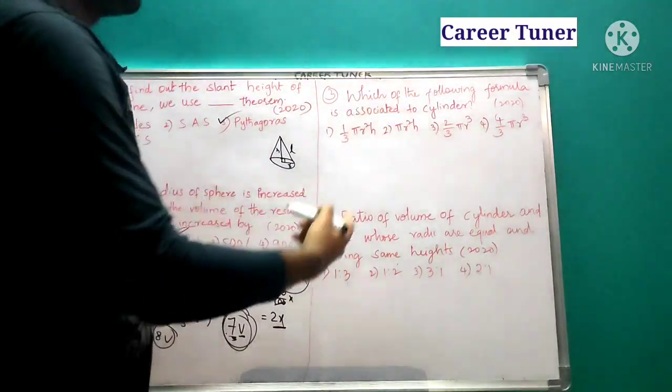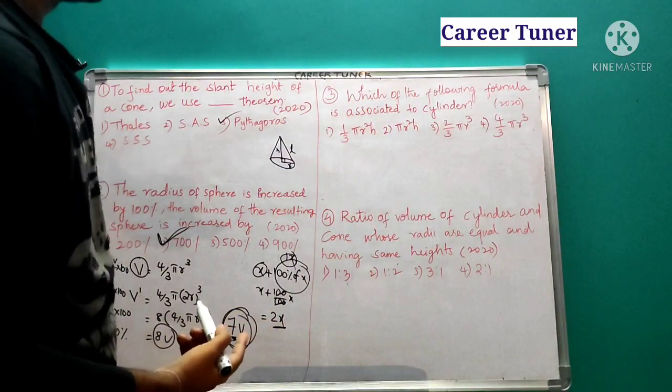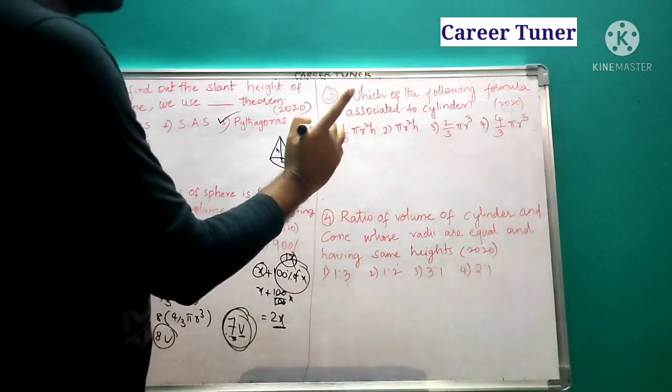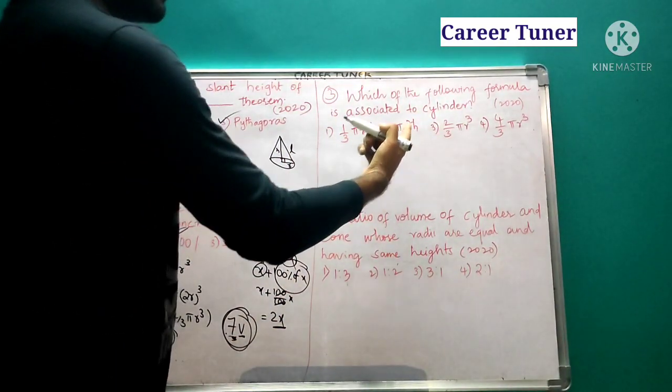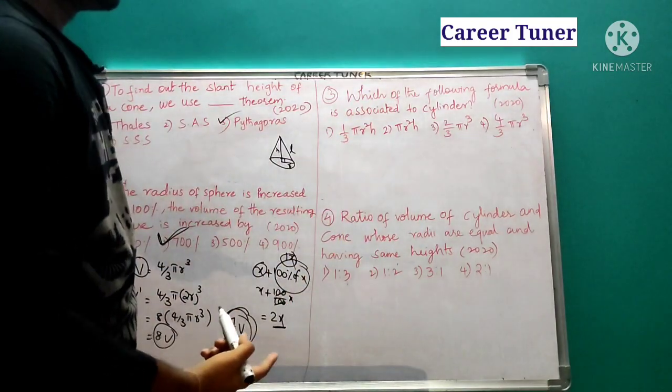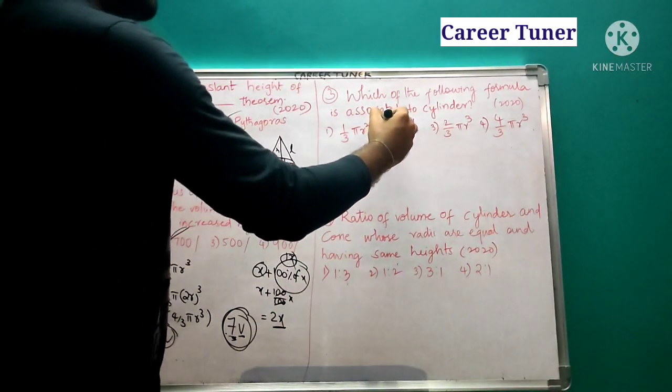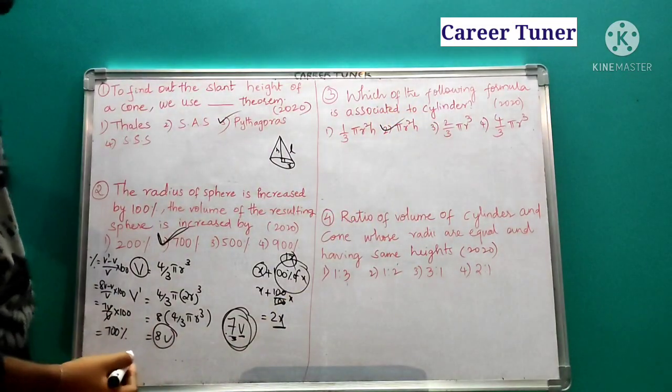Which of the following formula is associated to a cylinder? Okay, 1/3 pi r square h. So this is associated with cone. So pi r square h, this is associated with cylinder. What is that? Area of the base into its height, nothing but volume of cylinder. So this is associated with cylinder.